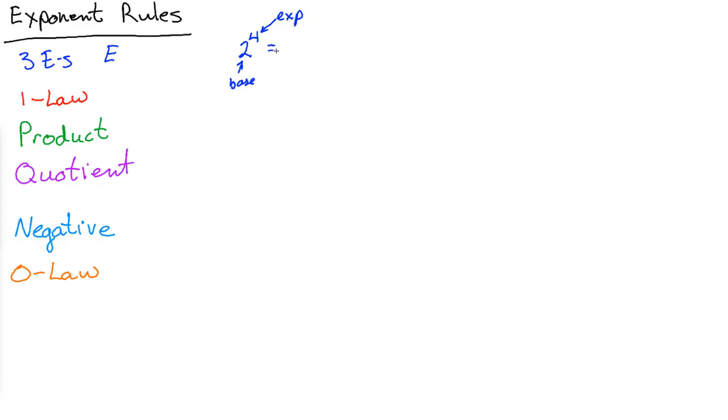When you expand this out, what this really means is 2 times 2 times 2 times 2, and this happens 4 times over. A repetition of timesing 2 by itself 4 times. So that's called expanded notation. So that's the second E, expanded notation. And then when you evaluate it, you get 16. And this guy right down here is when you evaluate it.